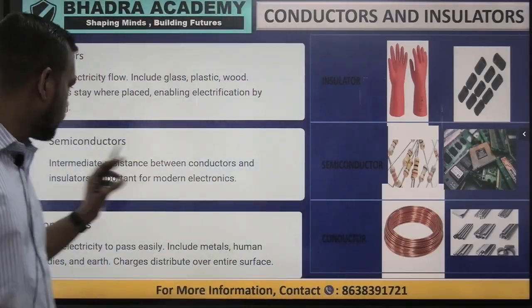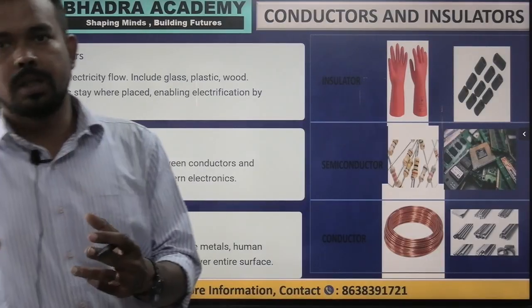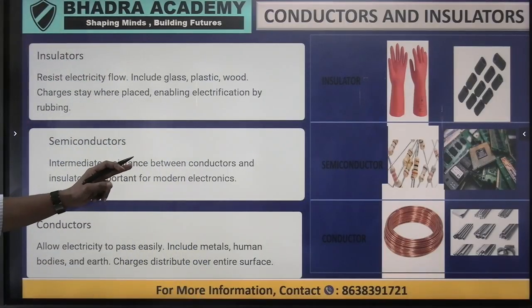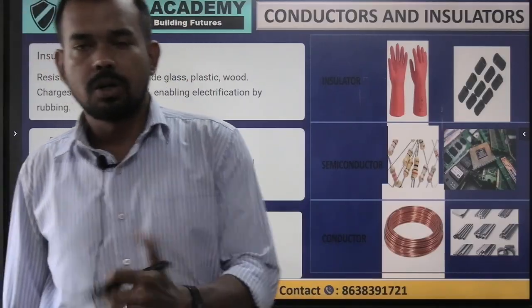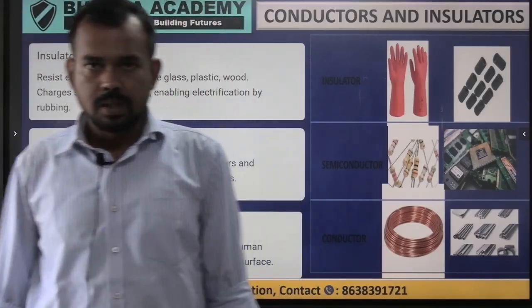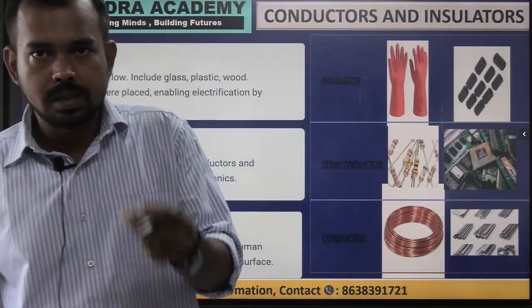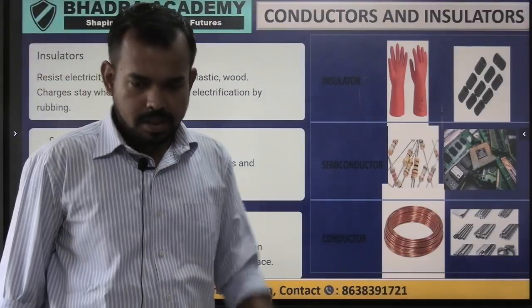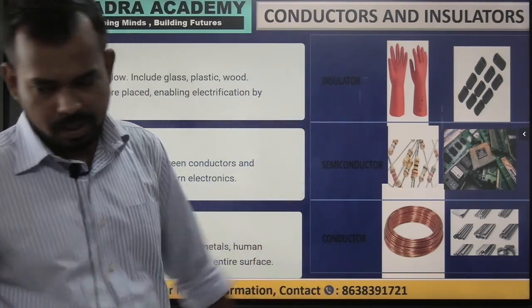In between come semiconductors, which in certain conditions will allow electricity to pass through. Modern electronics like diodes and electronic chips work on certain principles of this, right? So semiconductors are between insulators and conductors. These are the classifications of materials as conductors, insulators and semiconductors that we have seen.